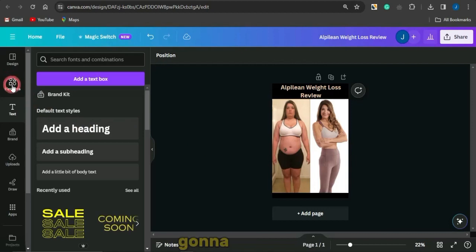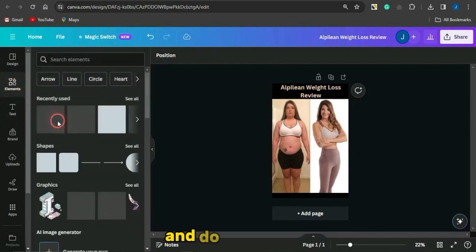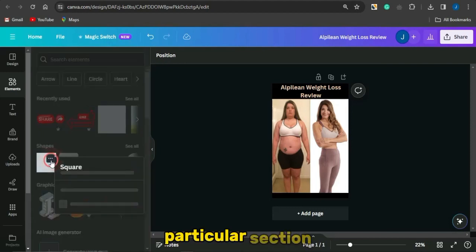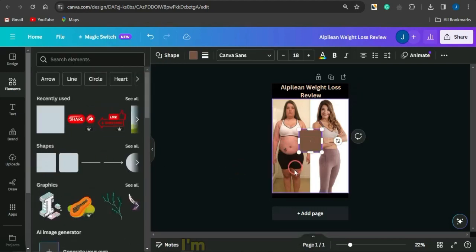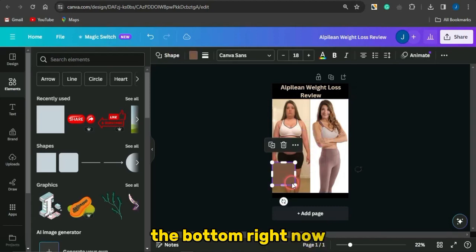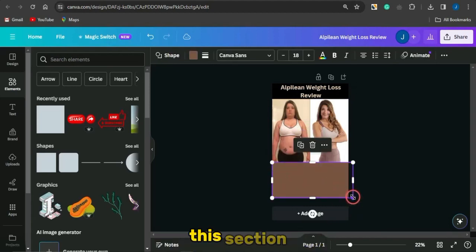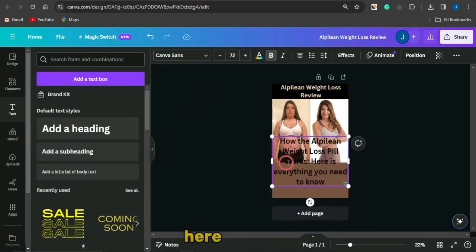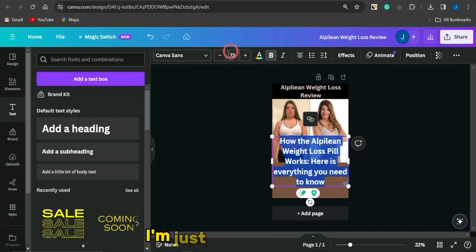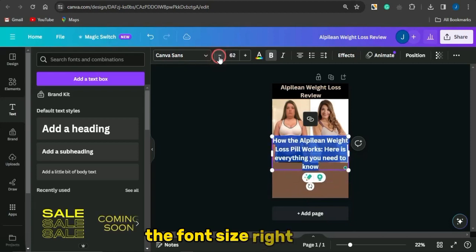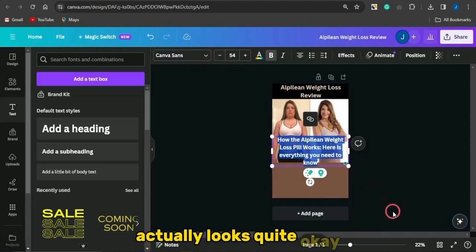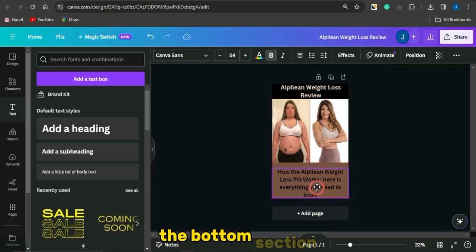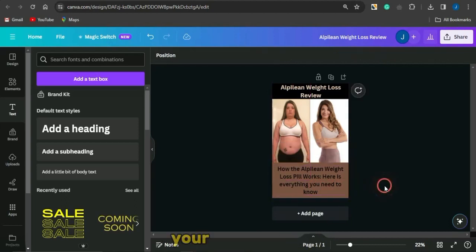Next, I'm going to add an element right here and do something similar for that particular section. Once I add in an element such as this, I'm going to drag this to the bottom and stretch this over this section. Then I can add in a text also. If you type in a text right here which says how the Alpilen weight loss pill works, here is everything you need to know, I'm going to reduce the font size to something that looks quite okay, and drag this to the bottom section. You can edit this based on your preference, or based on how you want this.